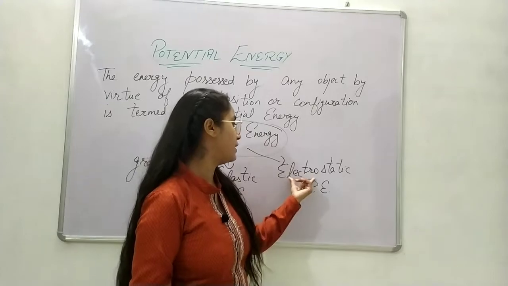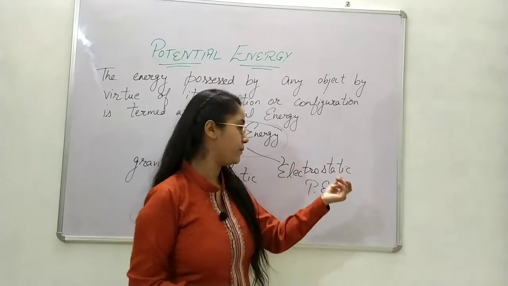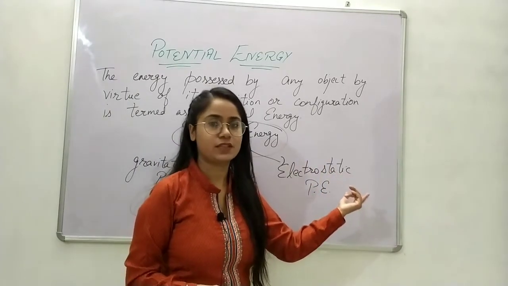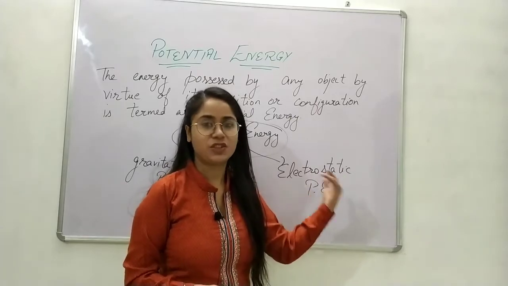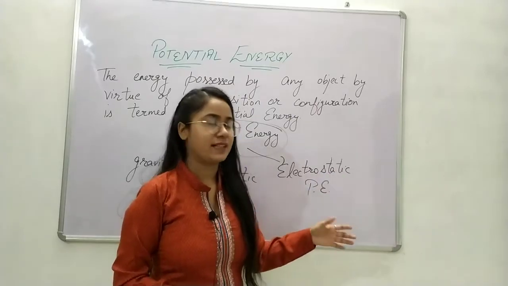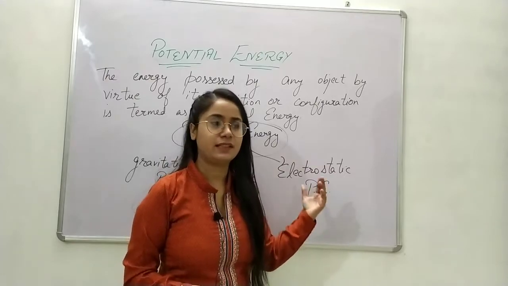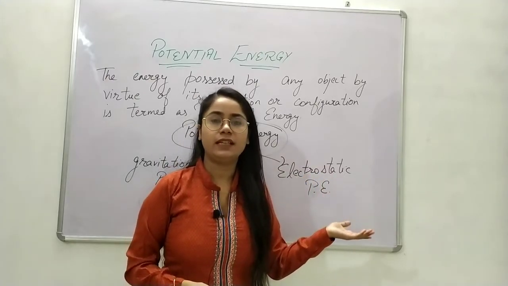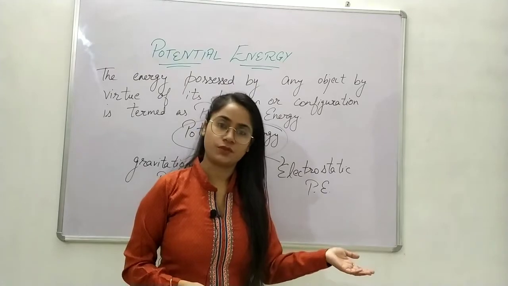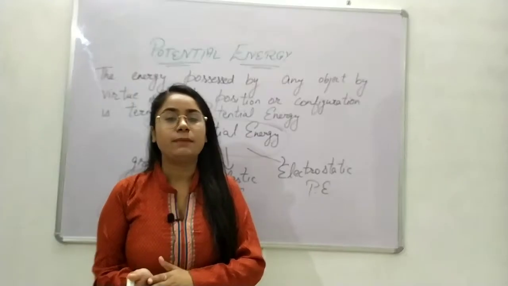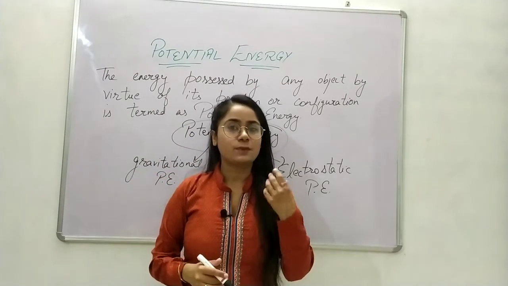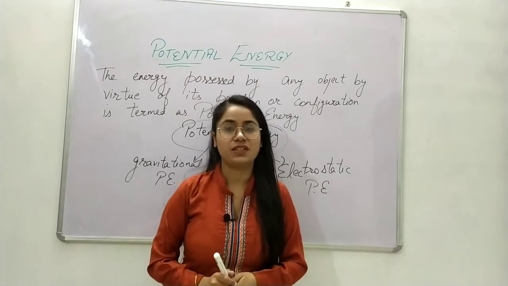Now since electro means some sort of charge and static means at rest, of course the energy possessed by the charged particles which are at rest would be the potential energy. That would be based on the position or configuration of those objects. Okay, so this is all about the potential energy. Now there is more to learn about the potential energy.